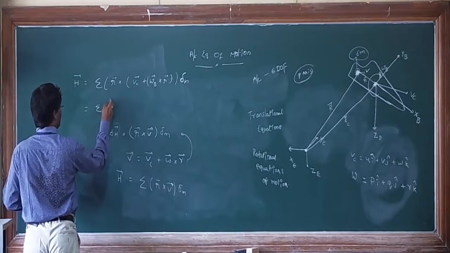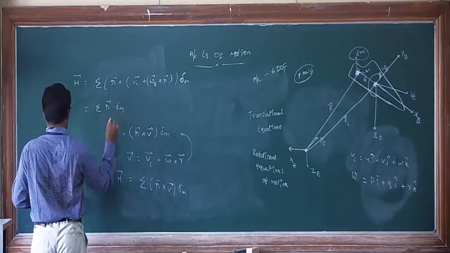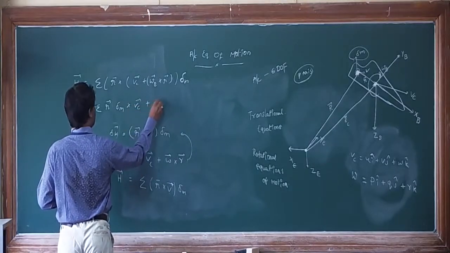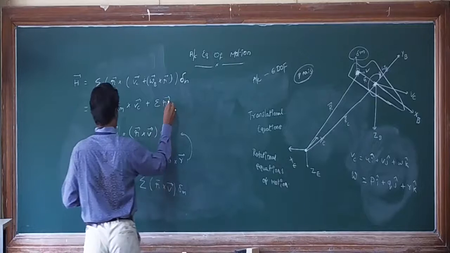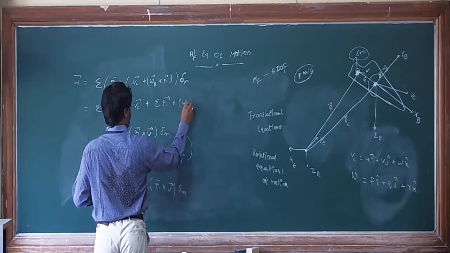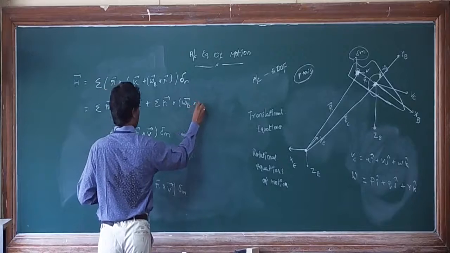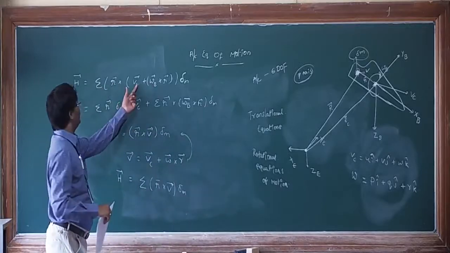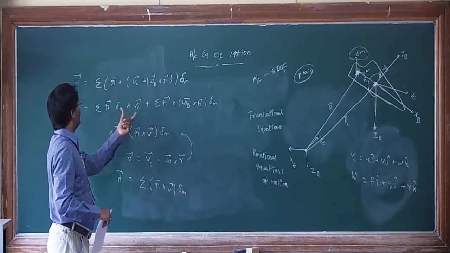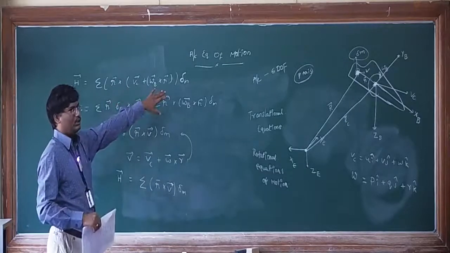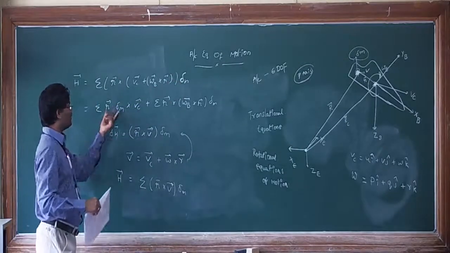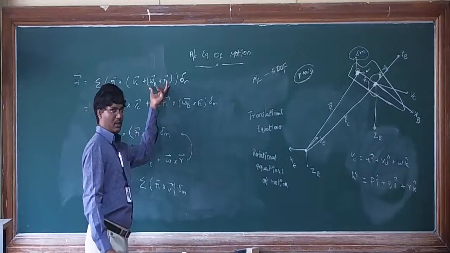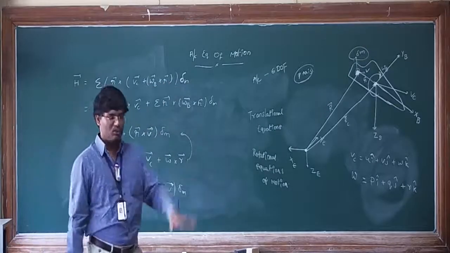Sigma r bar delta m cross Vc bar plus sigma r bar cross omega bar cross r bar delta m. So bring Vc bar out of the bracket, since it is constant. Here r bar with the small elemental mass delta m is taken, and the remaining part is omega bar cross r bar, angular velocity cross position vector.